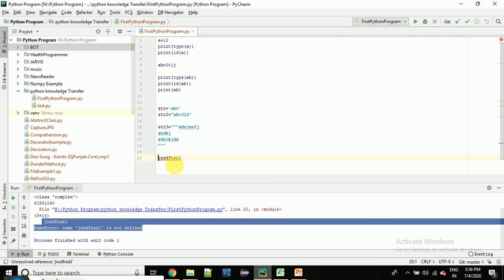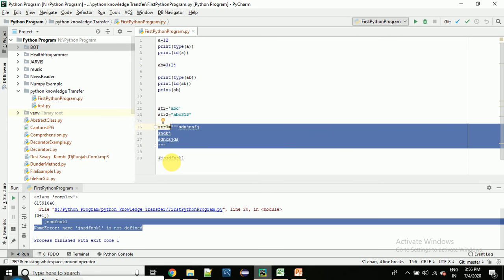So the first way of commenting is hash, and the second way is a multi-line string. Now the question is, we have already discussed the multi-line string, so how will it work as a comment? Simple: if you are assigning a multi-line string to a variable, then it will be a multi-line string.